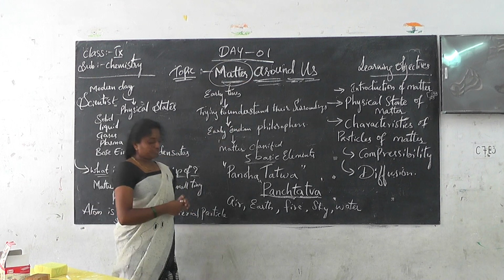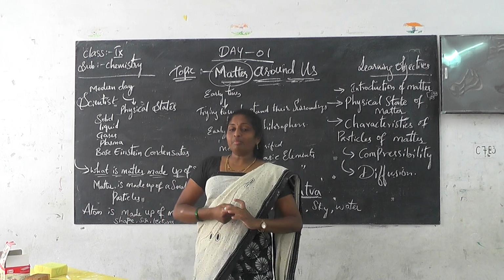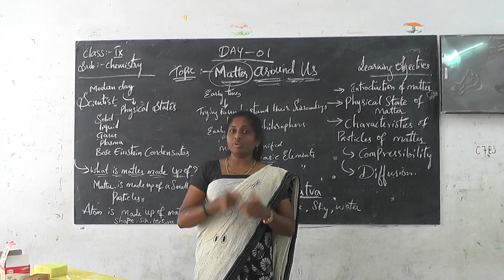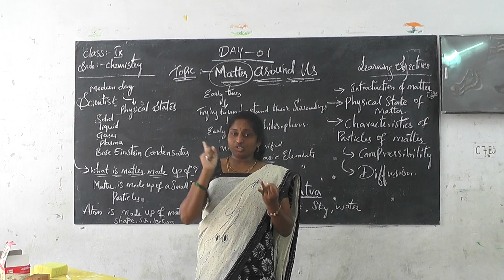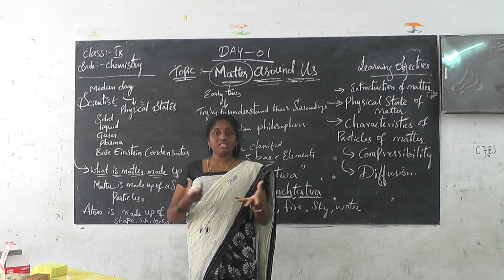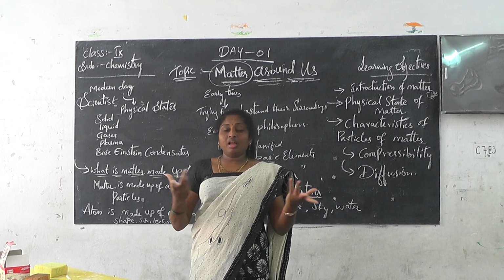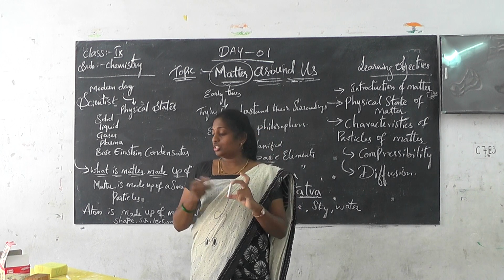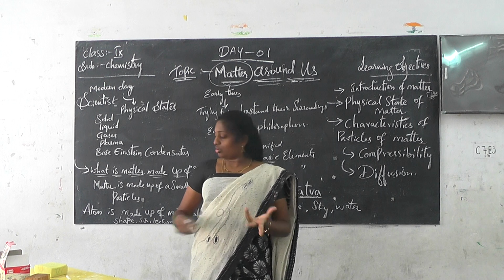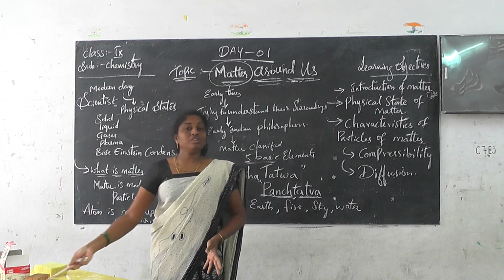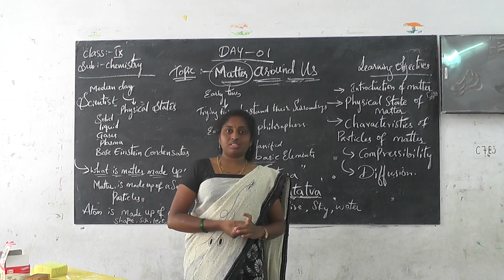To know about matter, first of all, look at your surroundings. In your surroundings, you can see so many objects and so many things, and you can see two different types of things: one is living and the other is non-living. And objects, like the chalk piece, stone, wood, and you can make so many things like pen, pencil, eraser, book. Everything comes under objects.